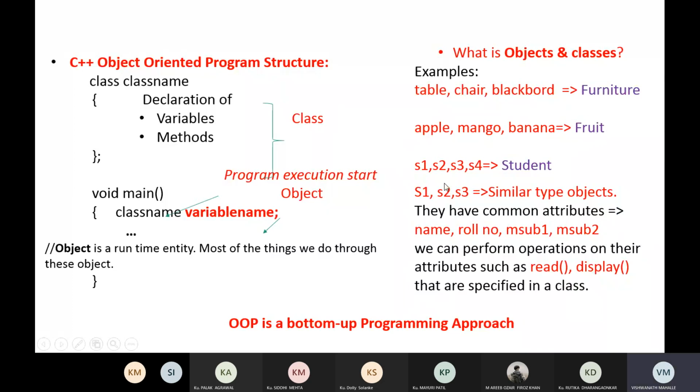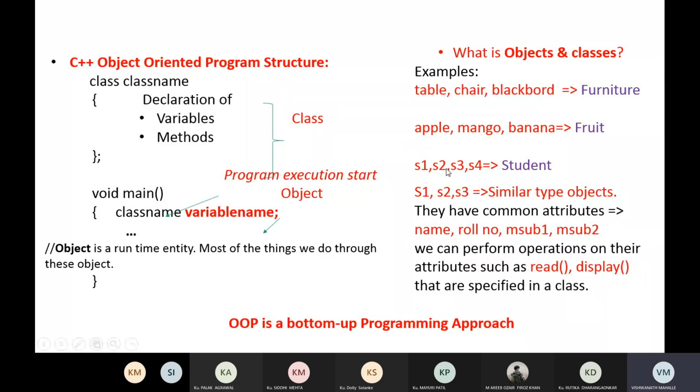Similarly, S1, S2, S3, S4 are the students. These are the different students, and S1, S2 belong to the student class. Here we can create any number of variables of type student.